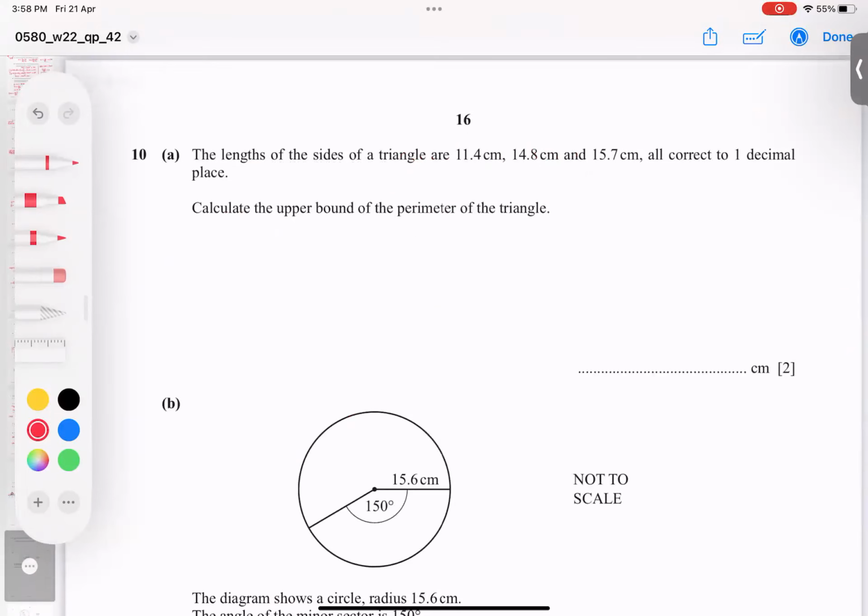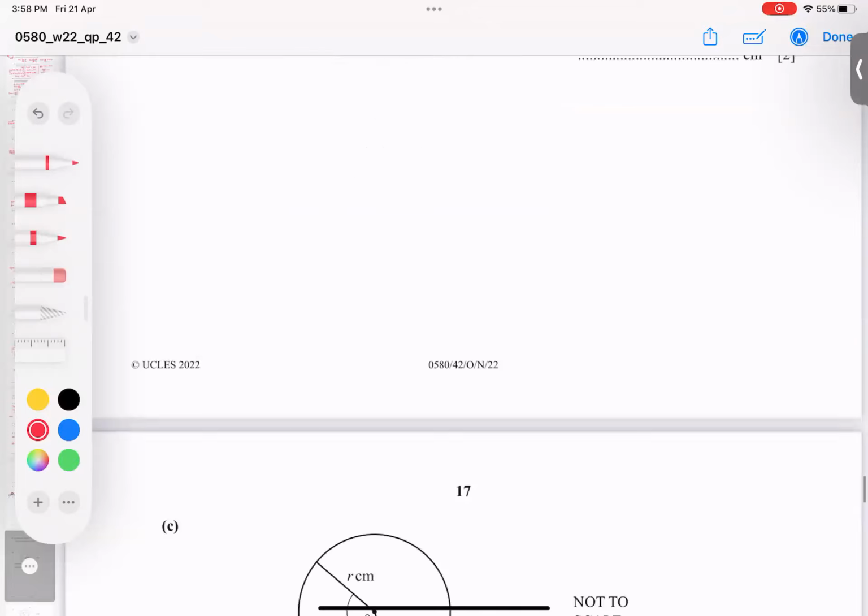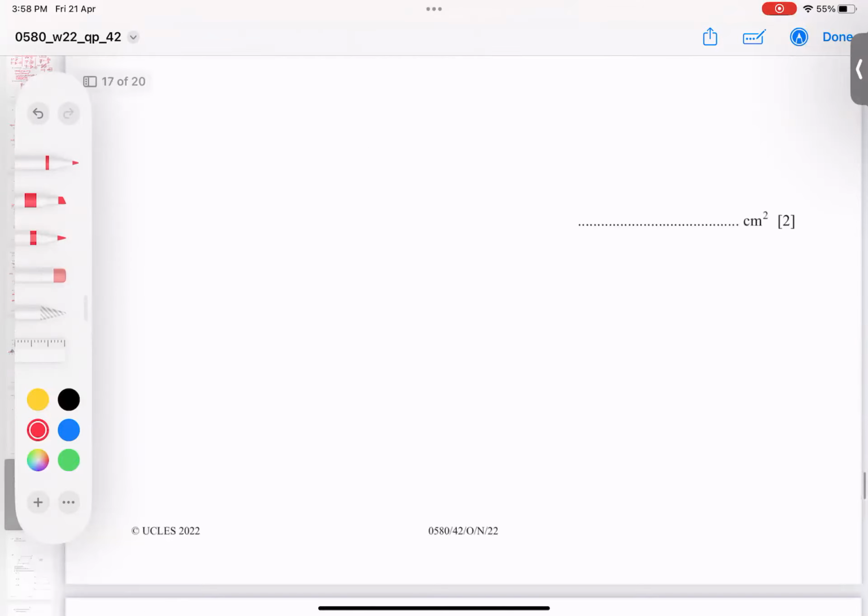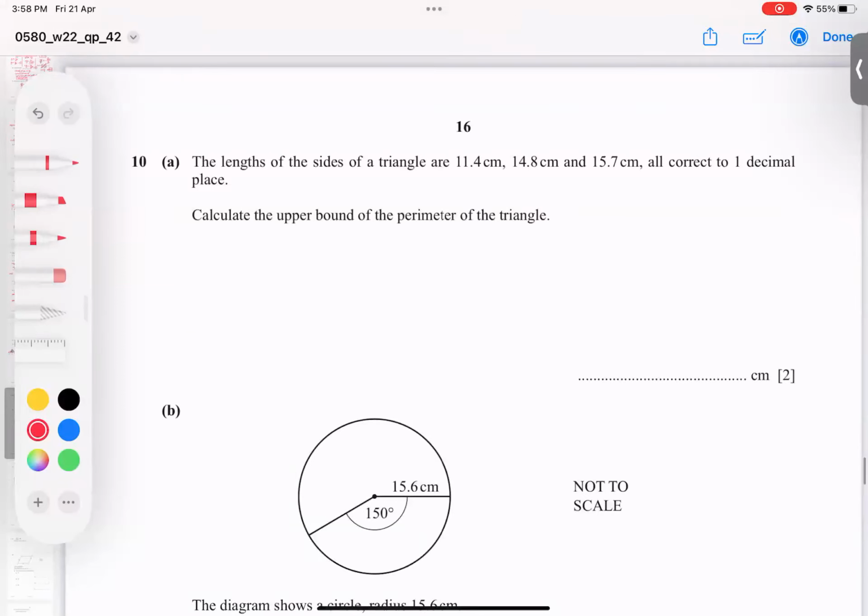Question number 10. Question number 10 is the last question, I think. Let me check. No, we have one more. Anyway, question number 10. The lengths of the sides of the triangle are mentioned, correct to one decimal place. And how to get absolute error in this kind of question? 1 dp means 0.1. 2 dp means 0.01. 3 dp means 0.001. But now we are looking for one decimal place. So 0.1 divided by 2, I get plus and minus 0.05. So absolute error, we got it.